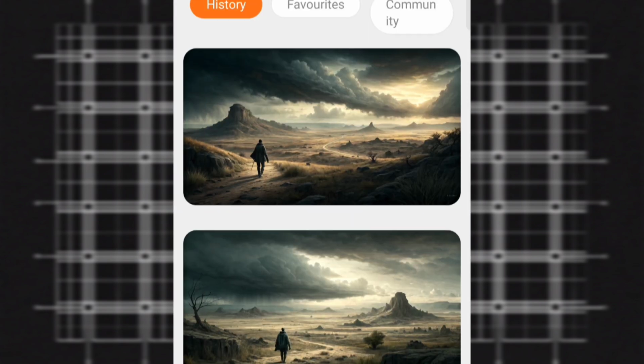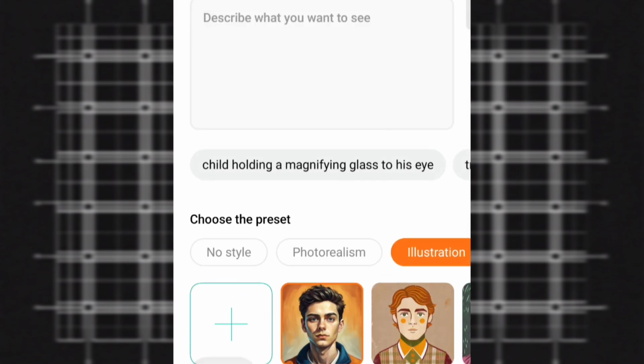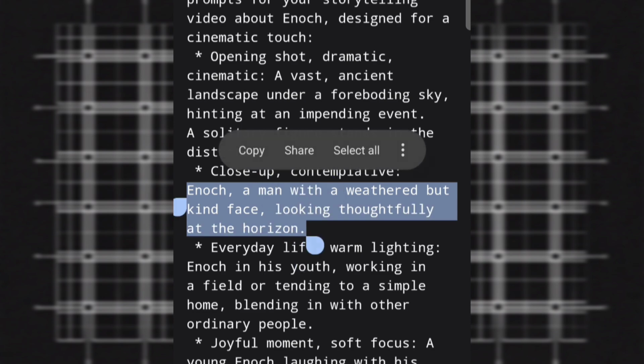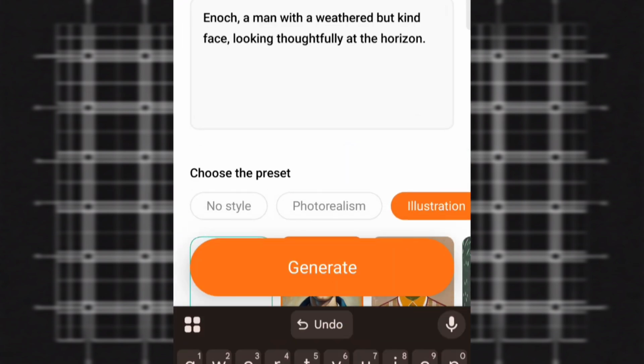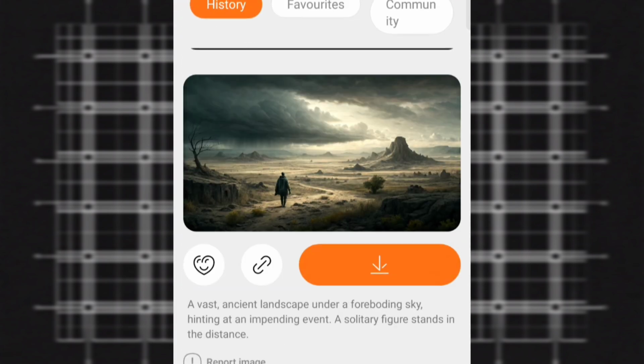See that? You get 2 images in one go. The quality is good, right? I'm not saying it's a perfect match for Leonardo AI, but for a free app that gives you so many credits, it feels more than okay. So now, let's copy and paste all of our prompts one by one and generate our 25 to 30 images. Once that's done, we'll download them all. So our visuals are ready.